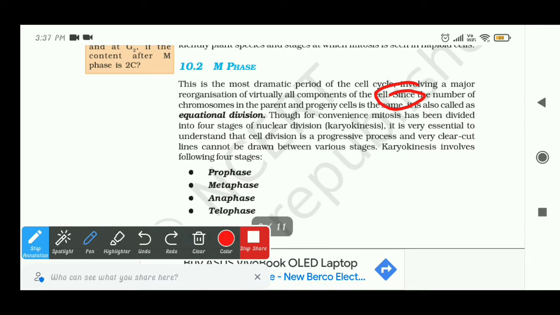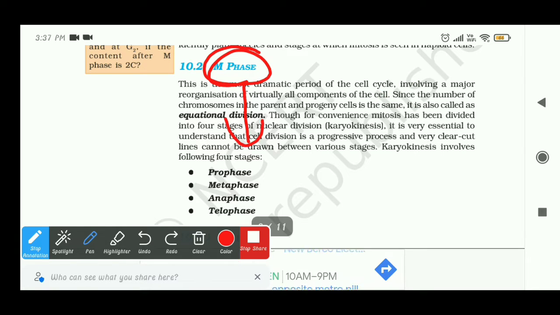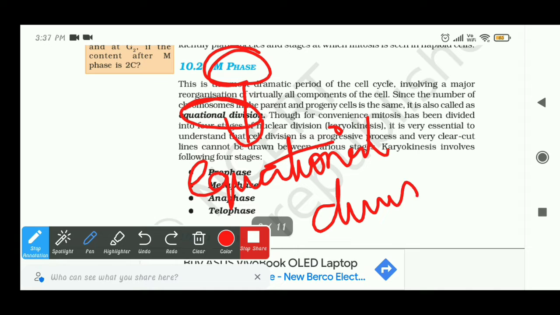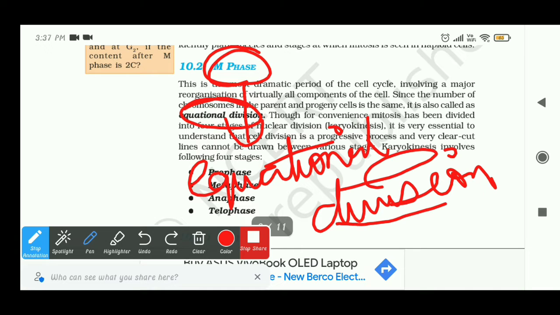One more very important thing I want to tell you. In this there is equational division. What do we mean by equational division?